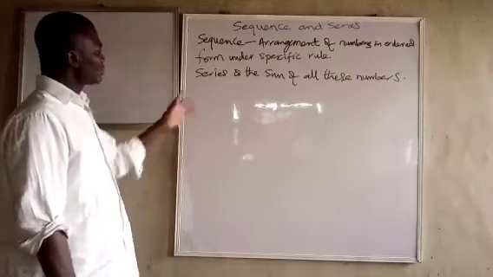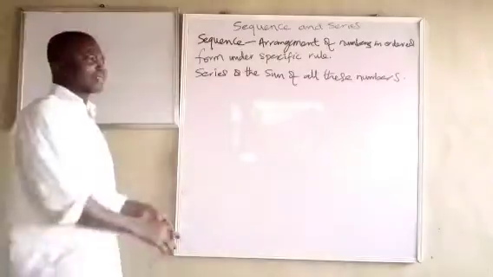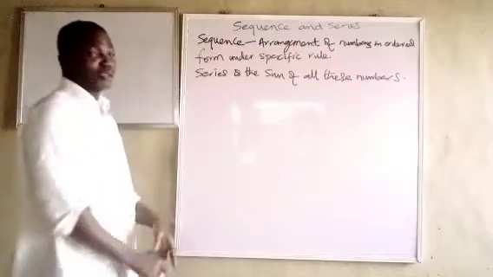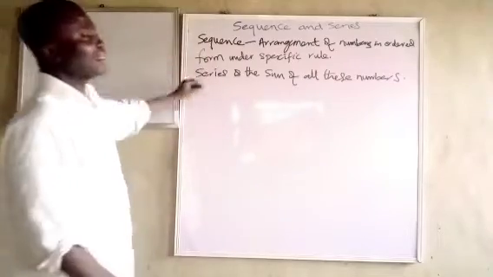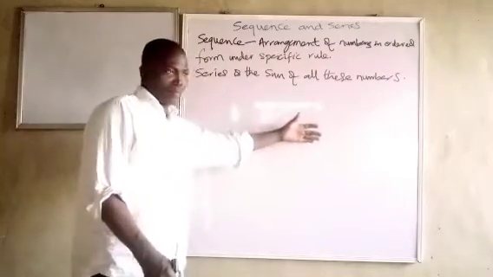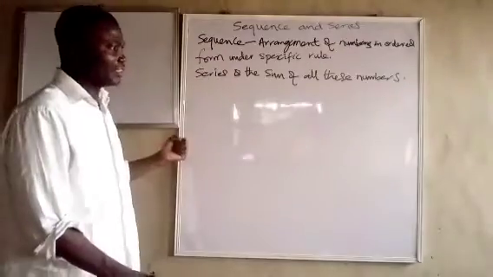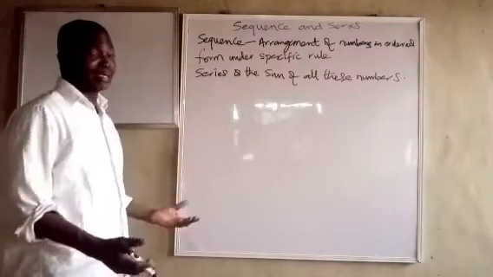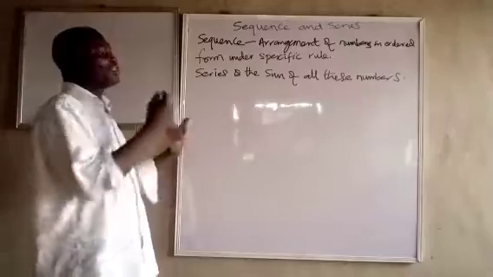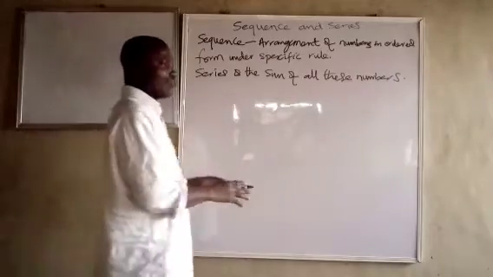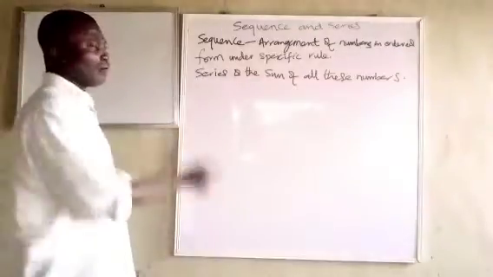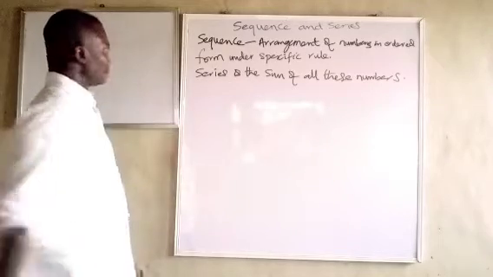If you are given the first number and the second number, and you are asked what the 100th number or the 66th number will be, you should be able to work it out without arranging the numbers one after the other. What mathematicians do is get the answer within a short time. Everybody can get the answer, but as mathematicians we strive to get the answer in the shortest time. And how do we do that? We bring out formulas.